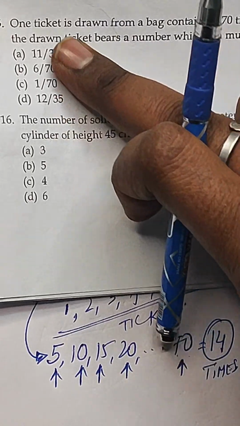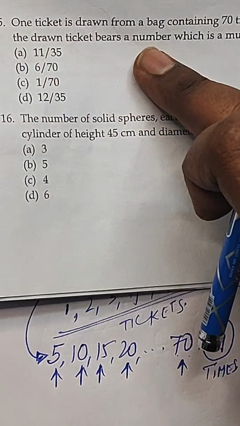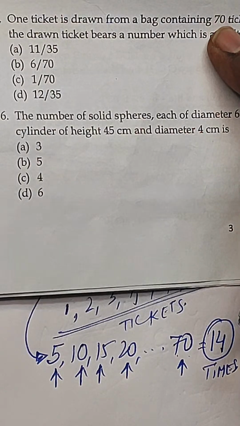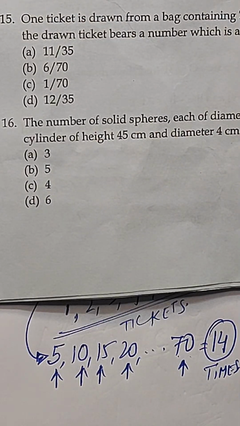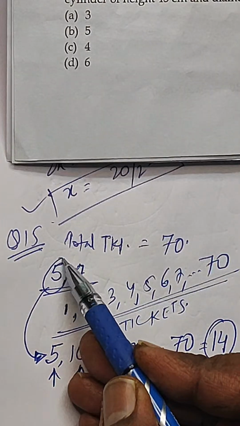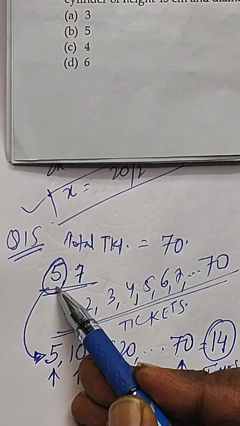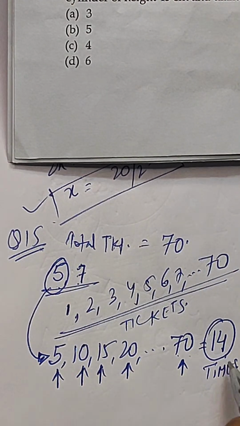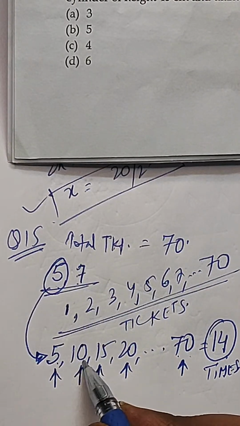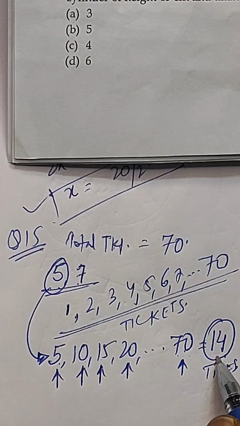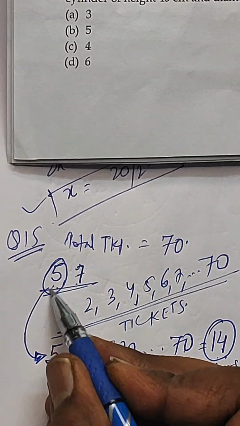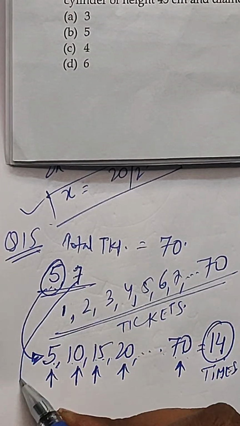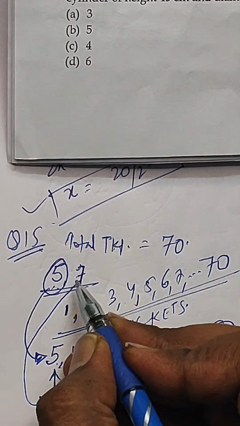What is the probability that when you draw a ticket from the bag which contains 70 tickets, the number will be a multiple of 5 or a multiple of 7, right? So my dear friend, 14 times, when the drawn numbers are like 5, 10, 15 till 70, the count is 14. That means in the table of 5 these numbers are coming. And when you see the table of 7, what are the numbers coming?